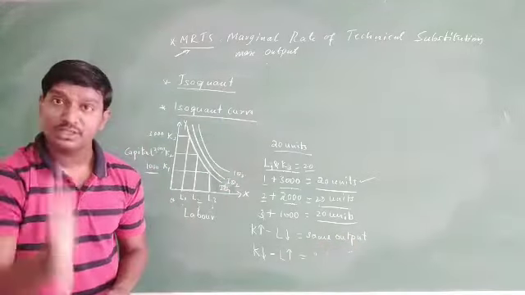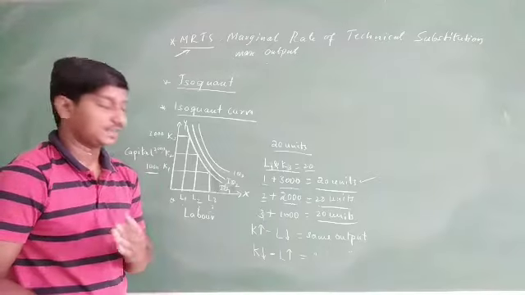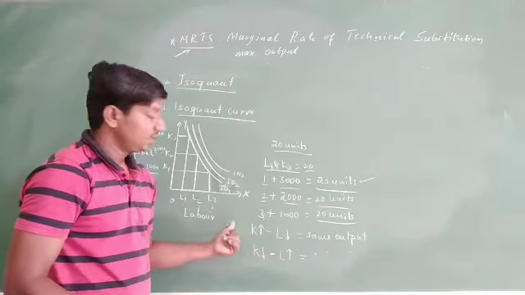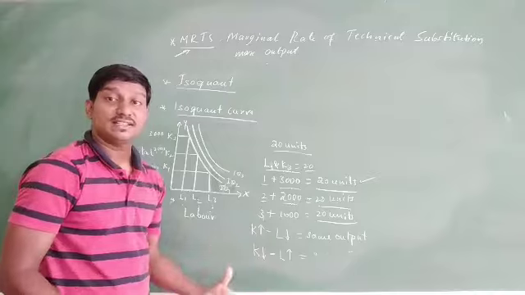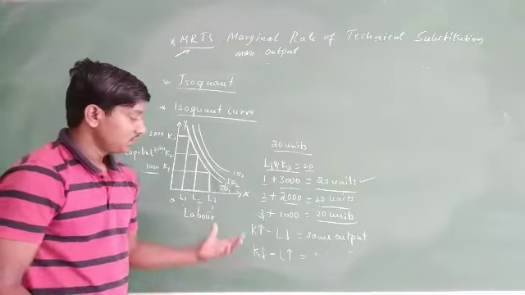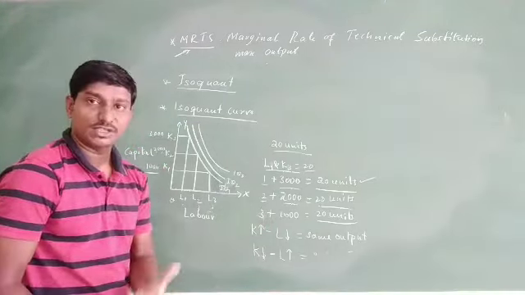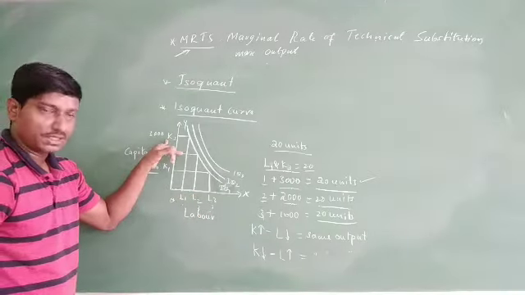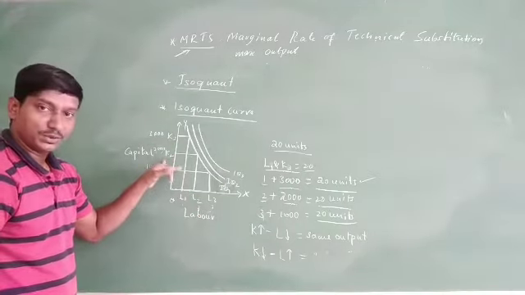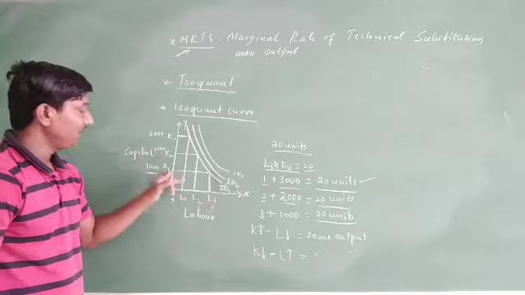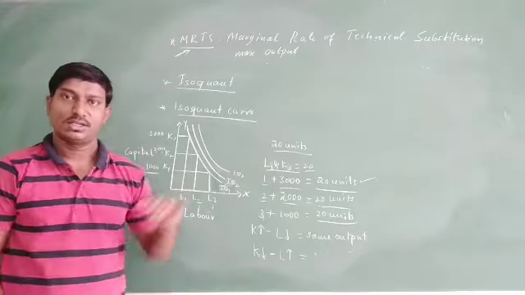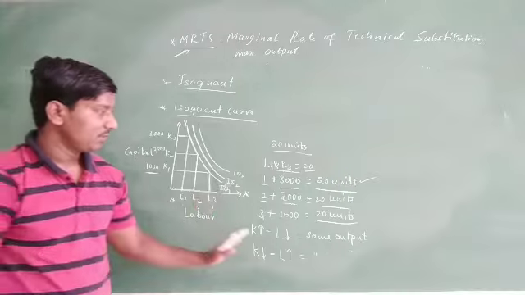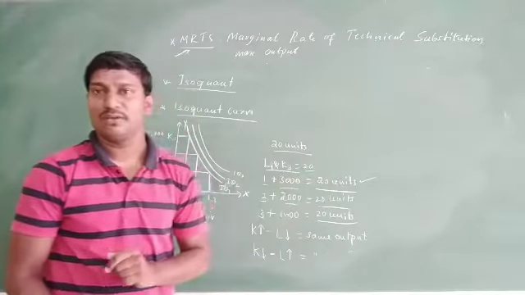Our target is to produce the same output we already decided, but what we are seeing here is that we are just alternating, making different combinations. I have made 3 combinations: L1 K3 is one combination, then L2 K2 is the second combination, and L3 and K1 is the third combination. In these 3 combinations we are going to produce the same maximum level of output.